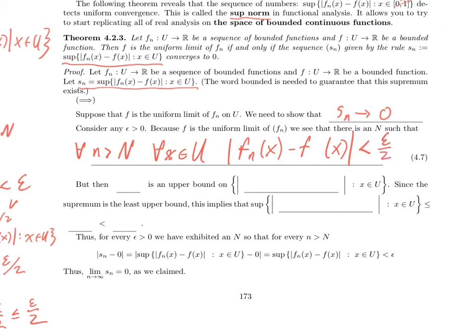That difference is less than epsilon over 2. But notice, that means that epsilon over 2 is in fact a proper upper bound, it's not in the set, on the set of all things that look like f sub n of x minus f of x.